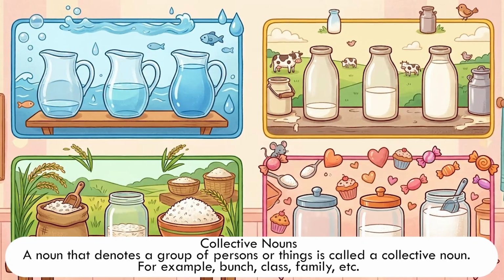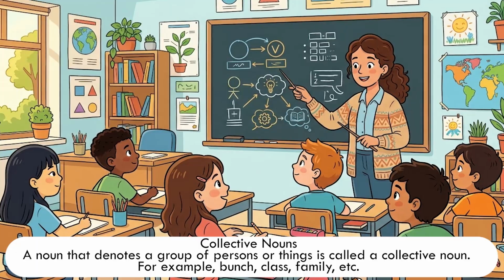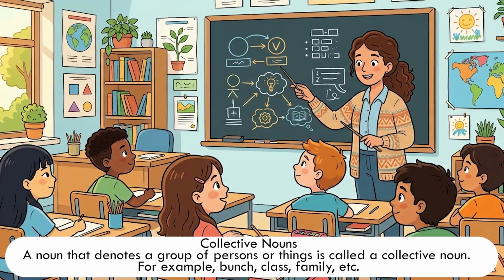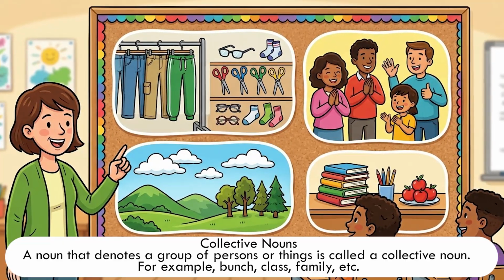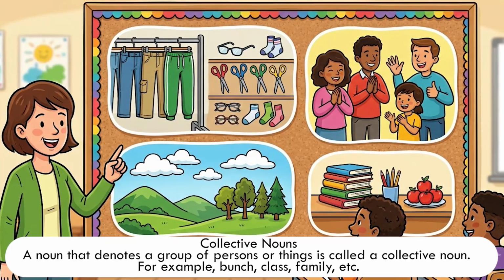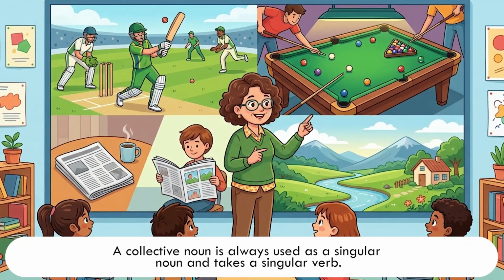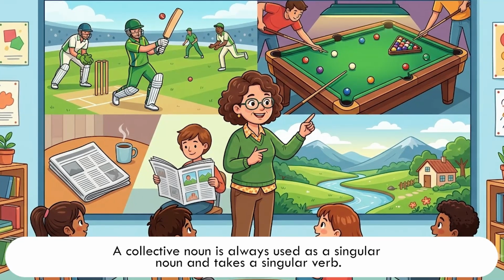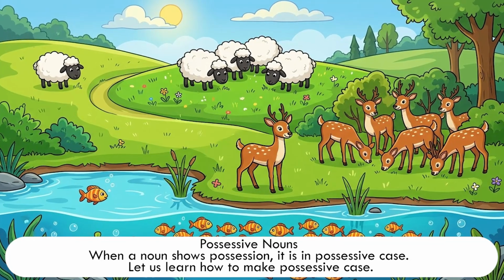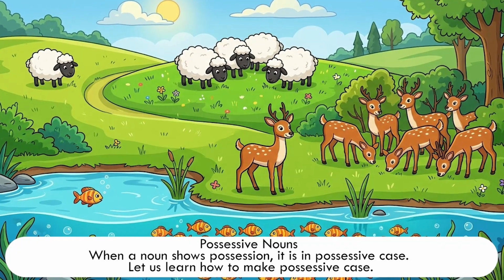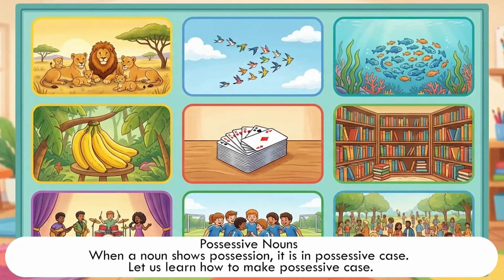Collective nouns. A noun that denotes a group of persons or things is called a collective noun. For example, bunch, class, family, etc. A collective noun is always used as a singular noun and takes a singular verb. Possessive nouns. When a noun shows possession, it is in possessive case. Let us learn how to make possessive case.